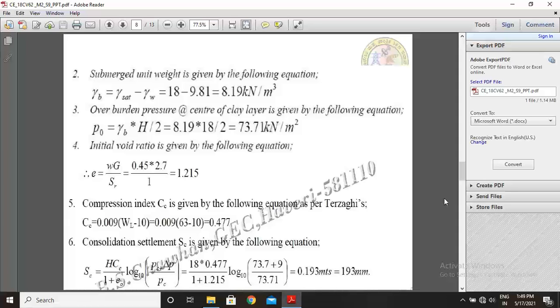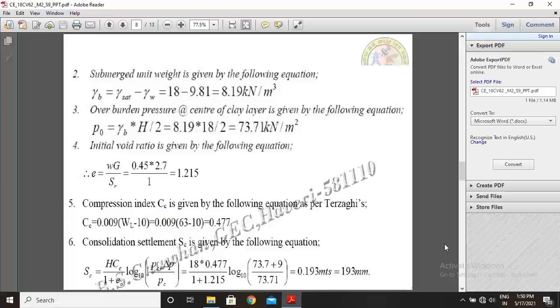Next step, compression index. Cc is given by the following equation as per Terzaghi: Cc equals 0.009 times liquid limit minus 10. Now use this equation and substitute the values. We get the compression index Cc as 0.009 times liquid limit 63 minus 10. The answer is 0.477, that is the compression index.